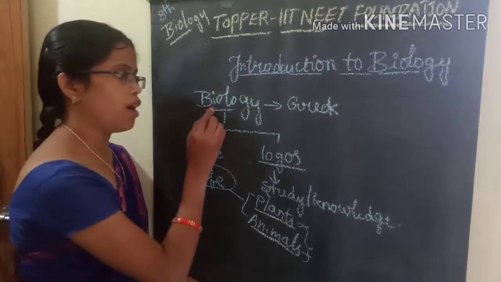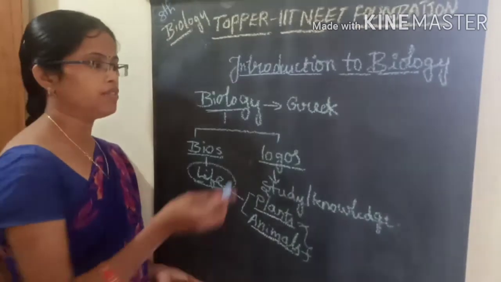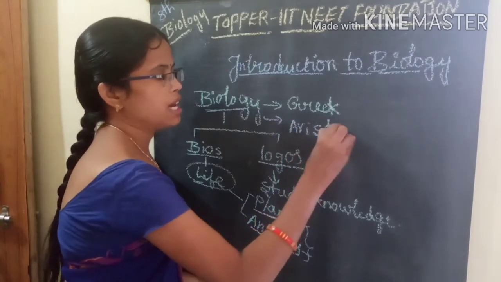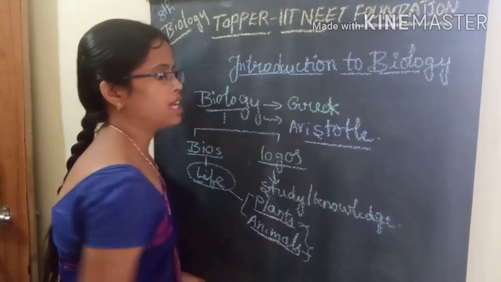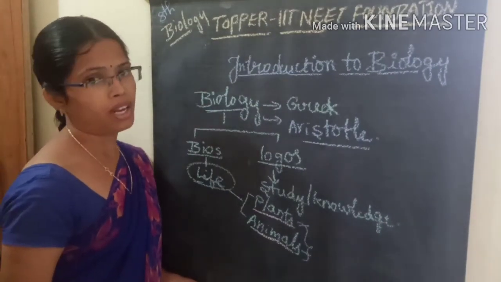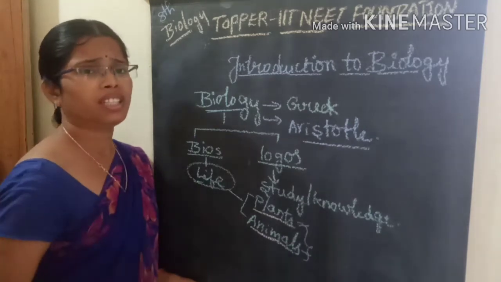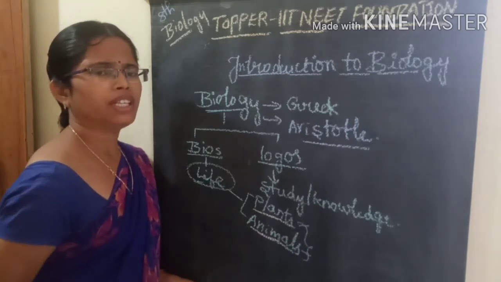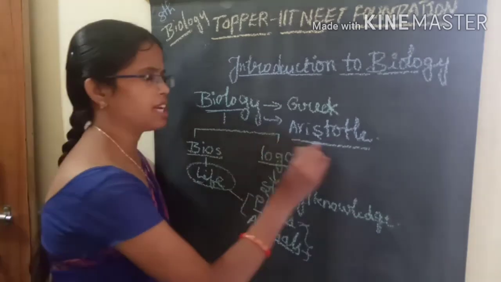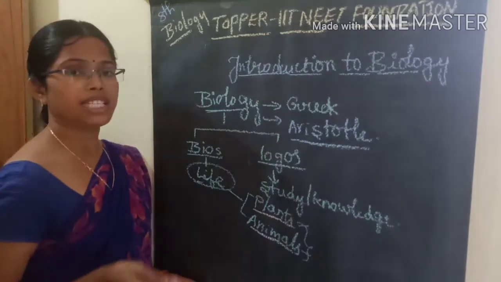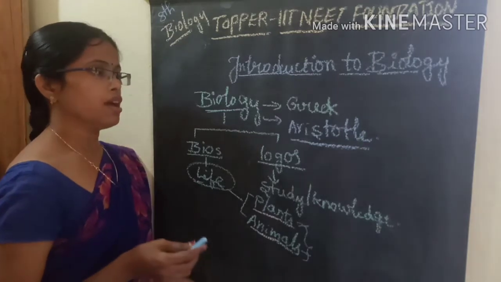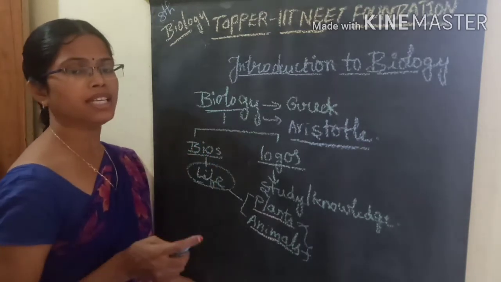This term biology was first proposed or introduced by a scientist called Aristotle. Who is that? Aristotle. That's why Aristotle is considered the father of biology. He lived from 384 BC to 324 BC, and he proposed and discussed this biology terminology. In the Greek language, biology means study of life.